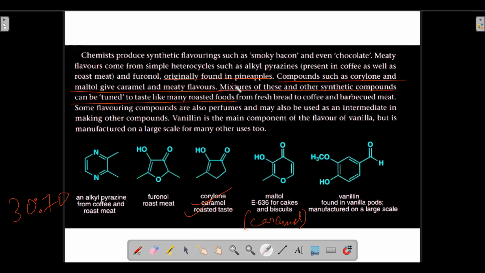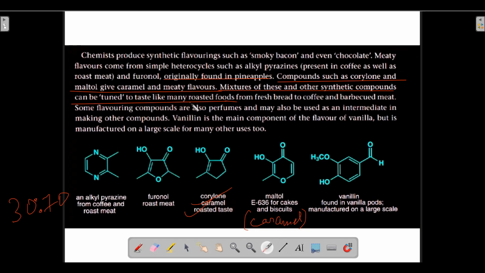That is called the tuning of taste, tuning of flavor. For example, a 30:70 ratio will give one taste, a 20:80 ratio will give some other taste, a 10:90 ratio will give some other taste.